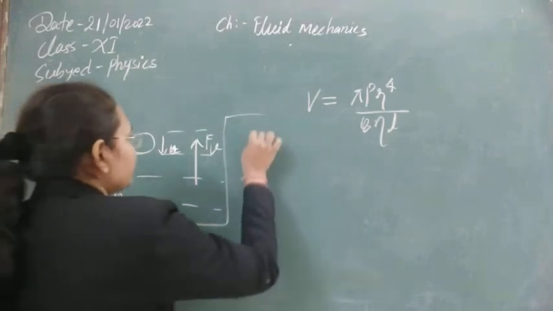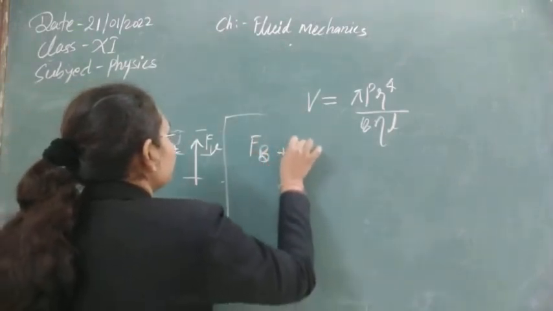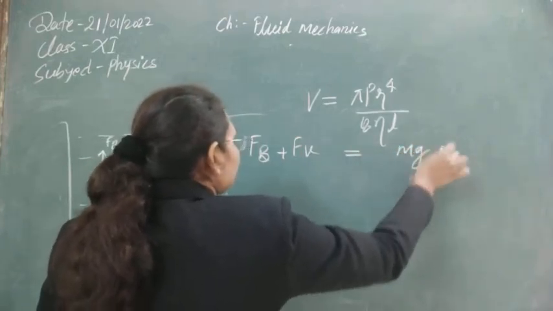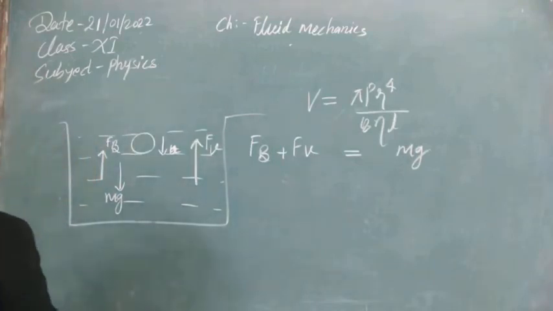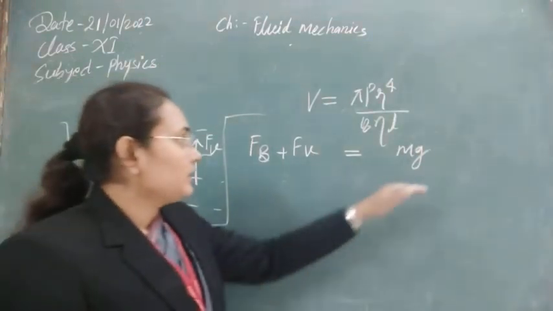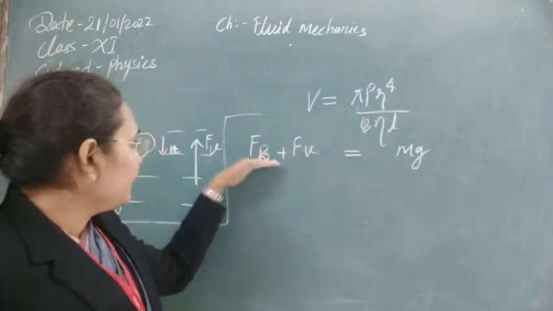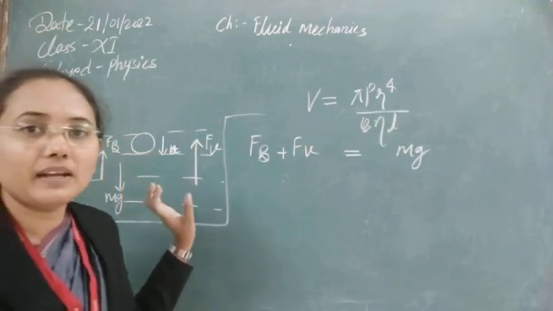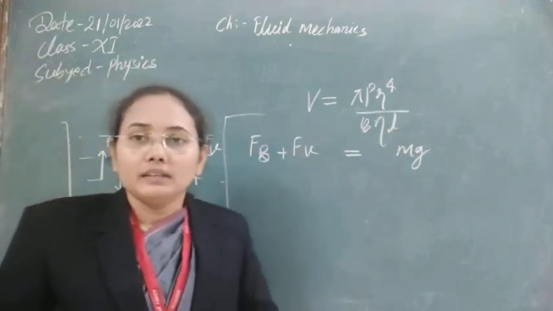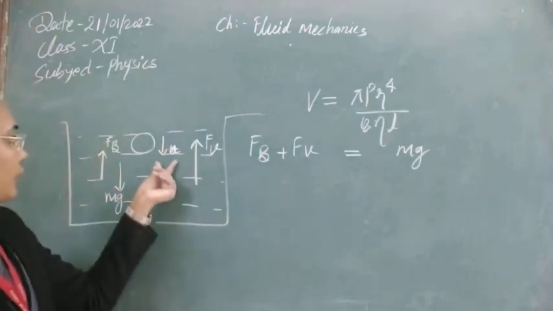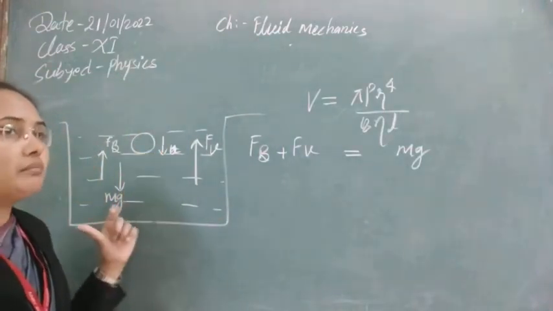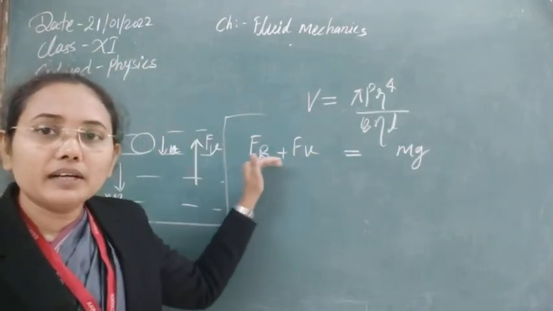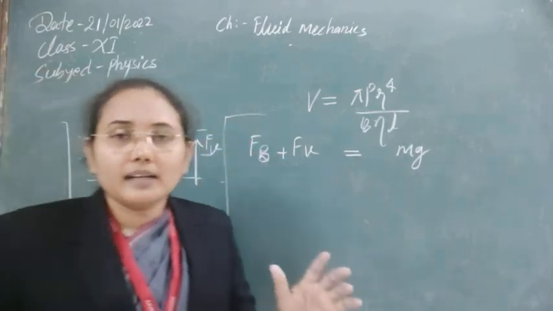The upward directional force is Fv plus Fb, and the downward directional force is mass into gravity. Because of gravity it is moving down, and this factor is constant. Here the buoyant force is constant because the same volume is displaced every time by this spherical ball, but this factor Fv will change because of the change in the velocity with which the ball is moving in the liquid. So if this factor is continuously increasing, this force will continuously increase.